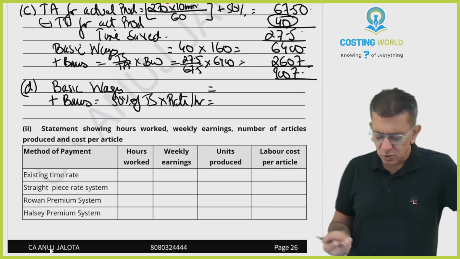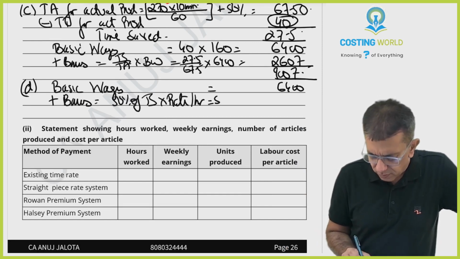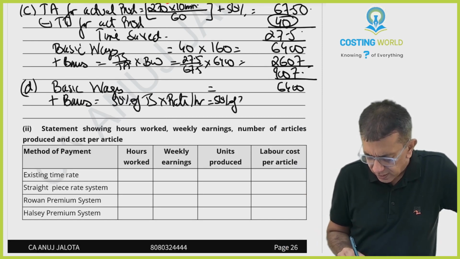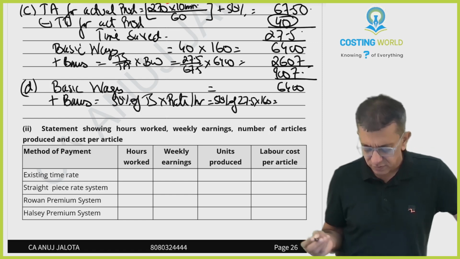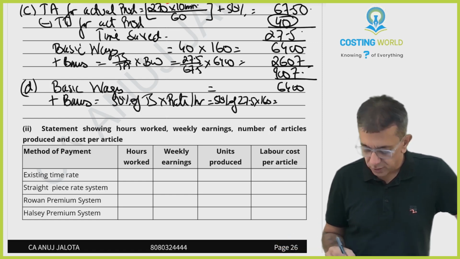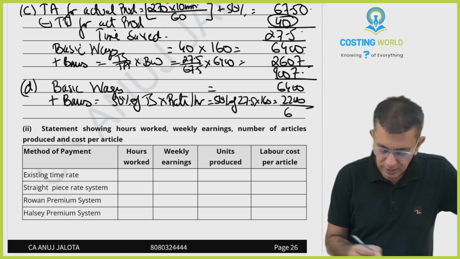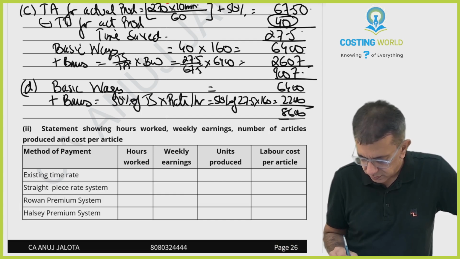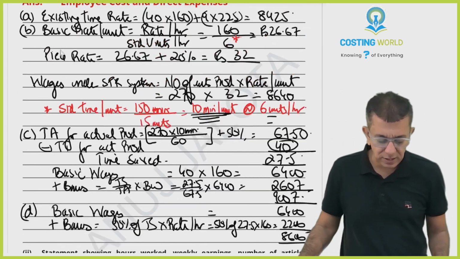Now under Halsey also, basic wages will remain the same, 6,400, but bonus will be 50% of time saved, that's 27.5, into basic wage rate per hour, that's 160. So that is computed as 2,200. Therefore this will be 8,600. That should be your answer. Okay, these are all your parts A, B, C, D.